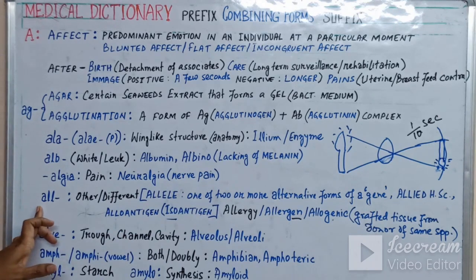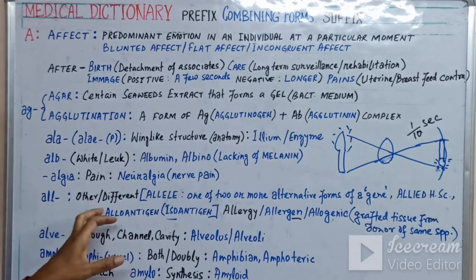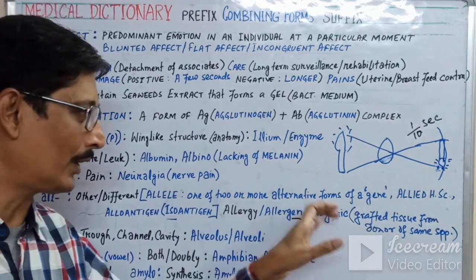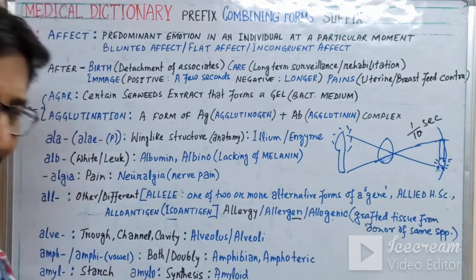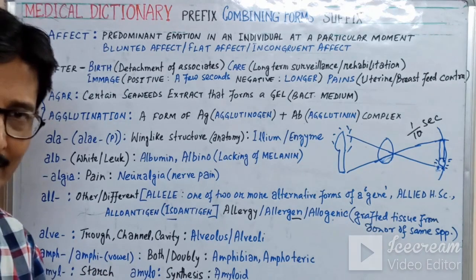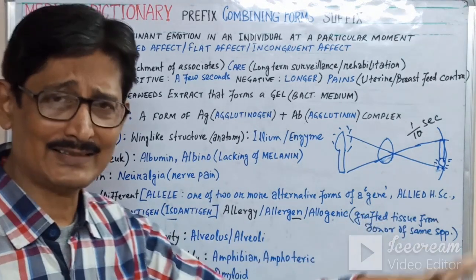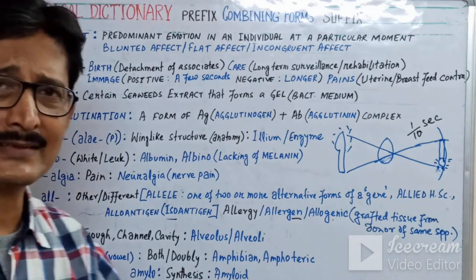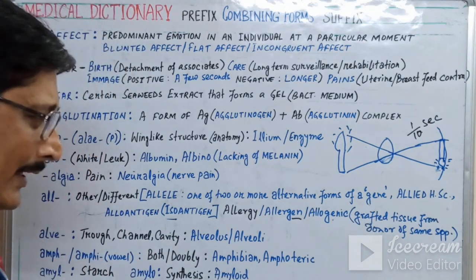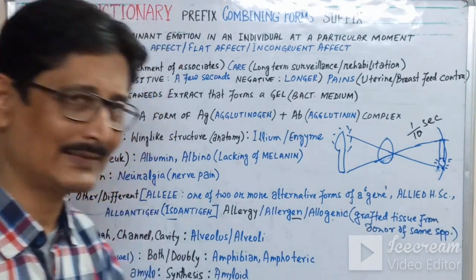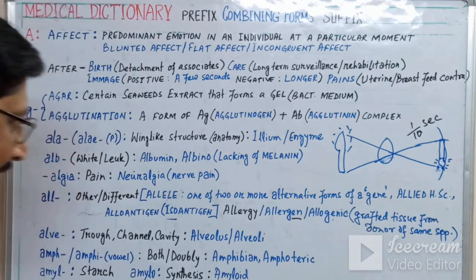The all, A-L-L, is again a prefix. All means other or different. The allele is one of two or more alternative forms of a gene. A gene may have two or more alternative forms, and this combining form of genes is known as allele. The allied health sciences: you are studying some allied health sciences like physiotherapy, X-ray, radiology, medical lab technology. This is known as the allied health sciences, that is, other than the original medical science.